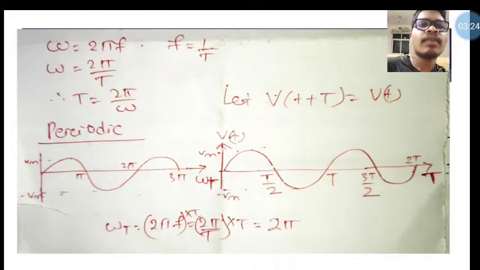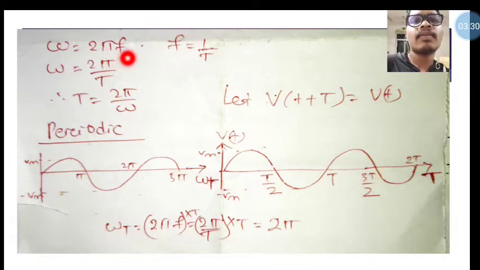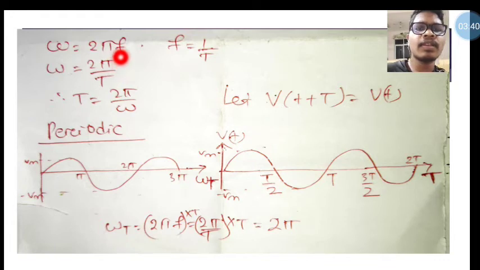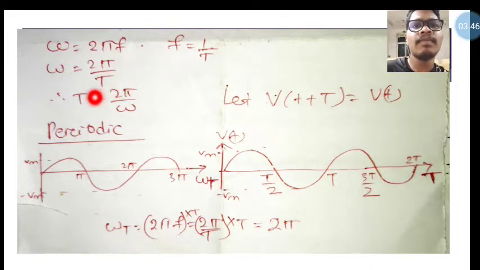Omega is equal to 2 pi f. We already know the formula: omega is 2 pi into frequency, and frequency is equal to 1 by time period. Putting 1 by time period here, we get omega equal to 2 pi divided by time period, and time period is equal to 2 pi divided by omega.